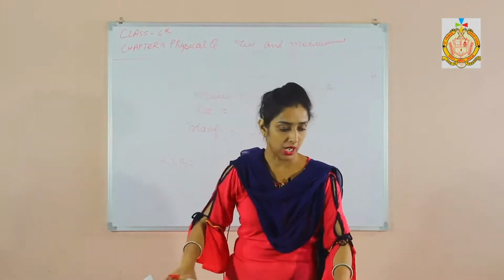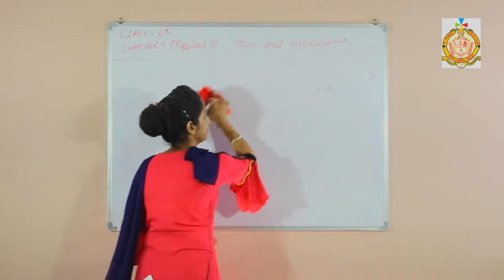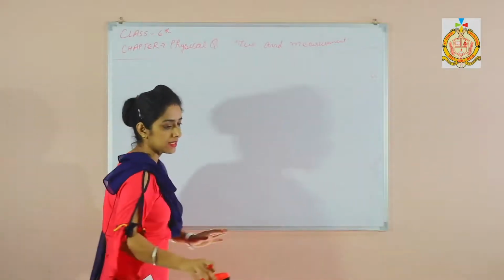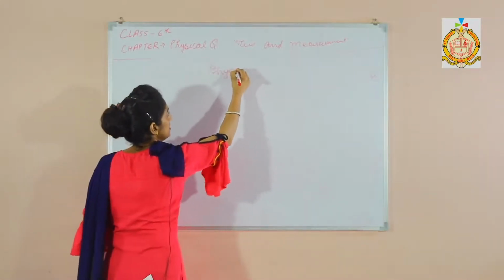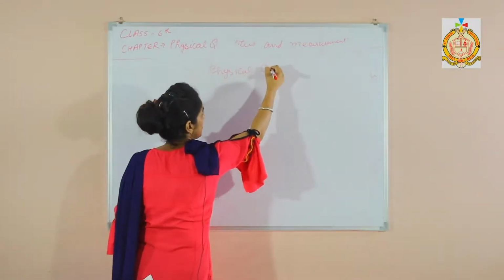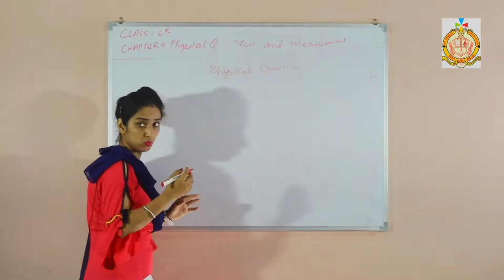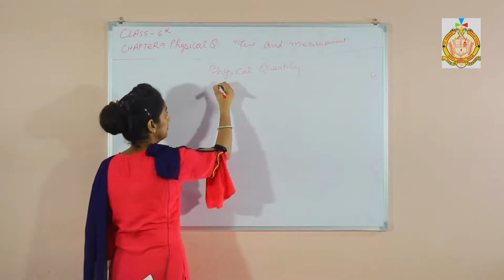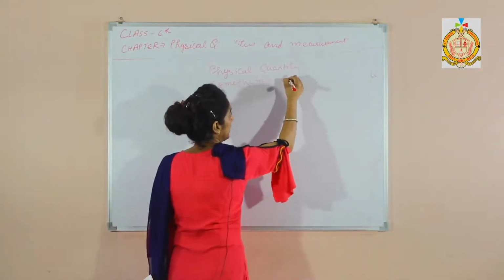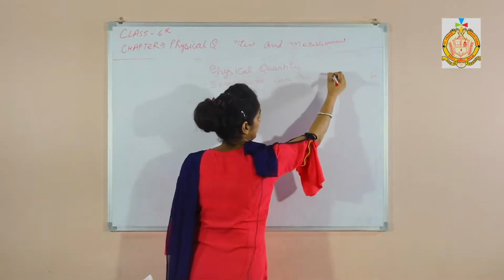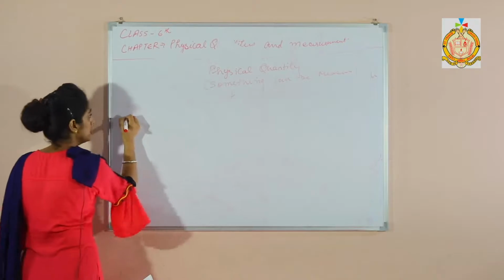So I will tell you the mind map of this chapter once again. Please see carefully. What did I discuss in this chapter? First of all, physical quantity, that is something that can be measured. Which physical quantities did we discuss?